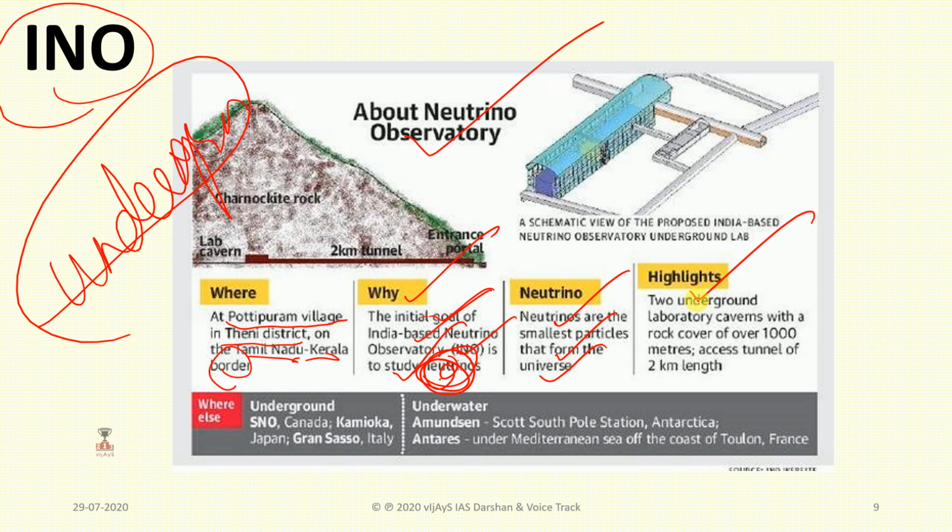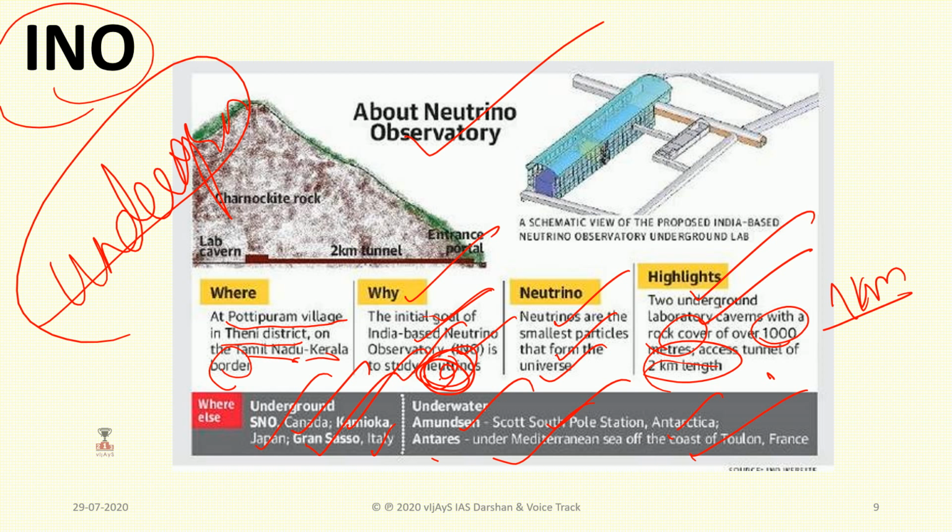Highlights: two underground laboratory caverns with a rock cover of 1000 meters, that means 1 kilometer, and a tunnel of 2 kilometer length is going to be made. Similar laboratories are in Canada, Kamioka, Japan, SNO, Gran Sasso, Italy, and underwater in Amundsen-Scott South Pole Station, Antarctica, and Antares under the Mediterranean Sea off the coast of Toulon, France.